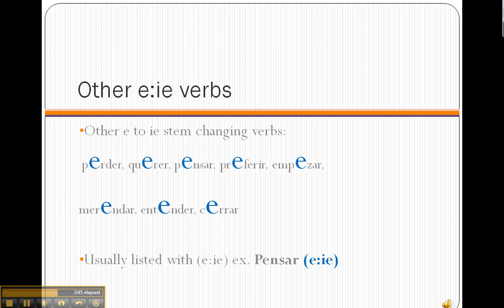Besides perder and querer, there are other verbs that have the E to IE stem change, like pensar, preferir, empezar, merendar, entender, encerrar. Usually if you find one of these verbs in a glossary or dictionary, it would be labeled E:IE inside parentheses to let you know that it has the E to IE stem change.